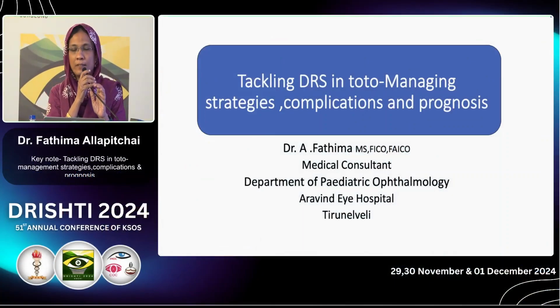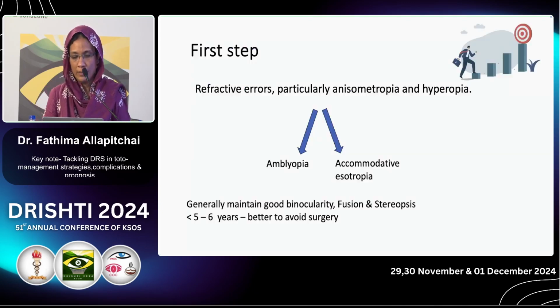Earlier, speakers have covered the important aspects of DRS. Now, let us see the management aspect. We have already mentioned the importance of refraction even in DRS. Even in DRS, you can have accommodative esotropia, so it is better to keep that in mind. And when to plan surgery, it is better to avoid it before 5 to 6 years.